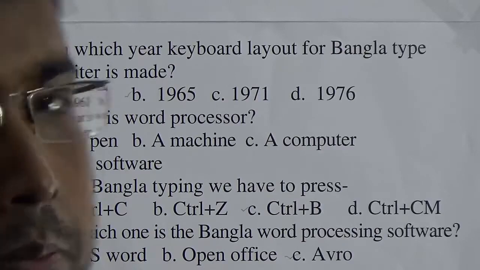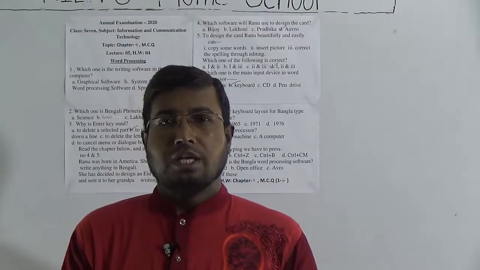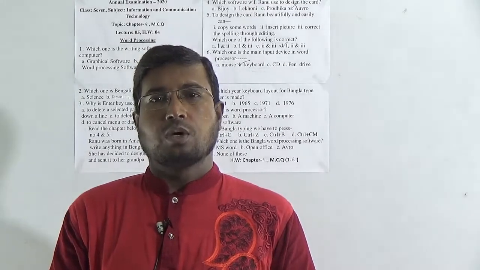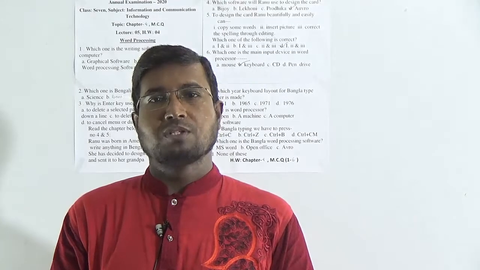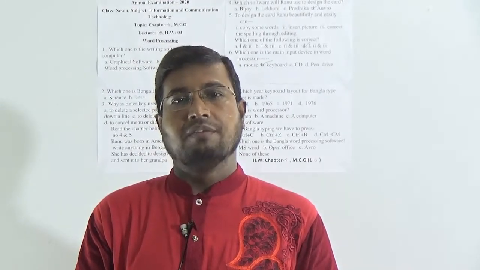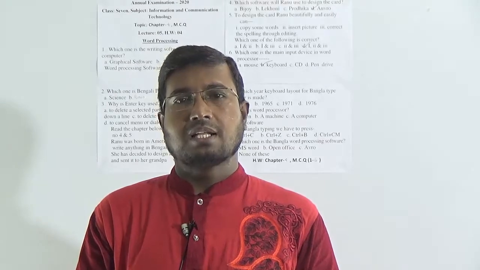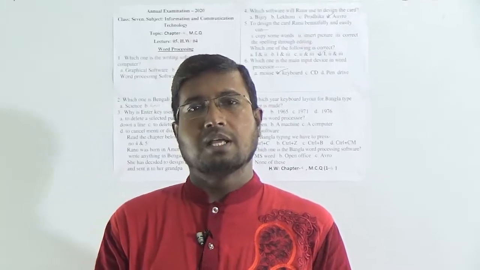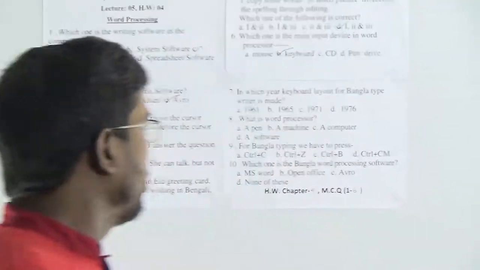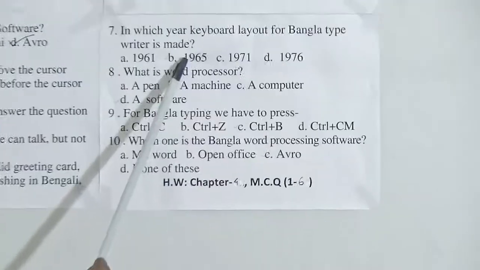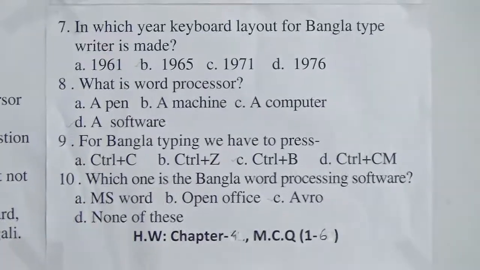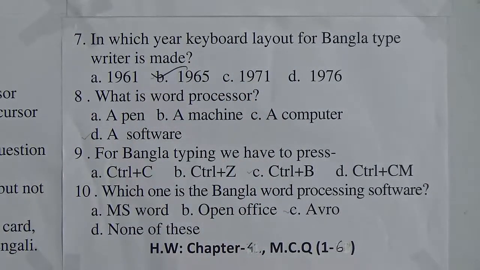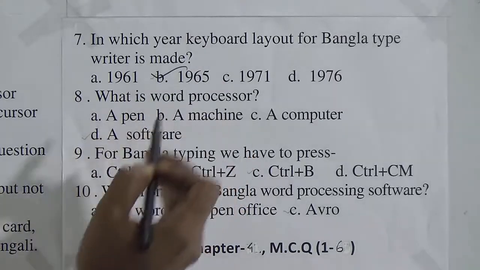Dear students, one important thing: in 1965, Professor Munir Chaudhuri, an intellectual, we all know that during the liberation war Professor Munir Chaudhuri was killed by the anti-liberation forces. So the answer is that in 1965, Professor Munir Chaudhuri first invented a Bangla keyboard. So option number B, 1965, is the correct answer. That means Professor Munir Chaudhuri invented a Bangla typewriter keyboard, the Munir keyboard.